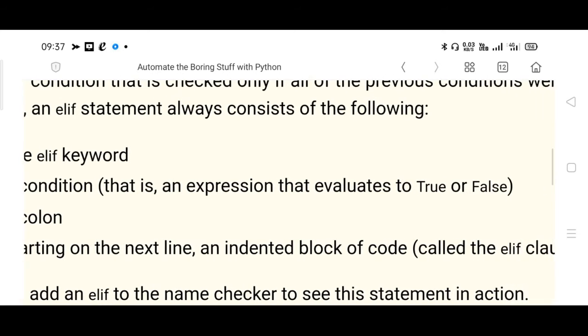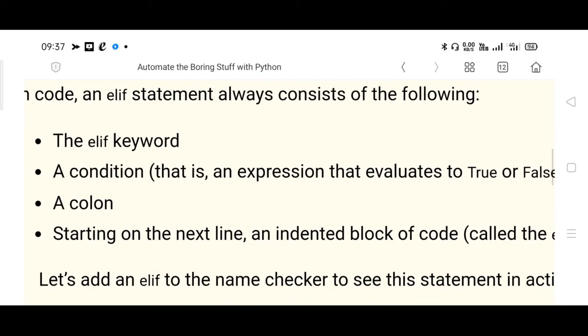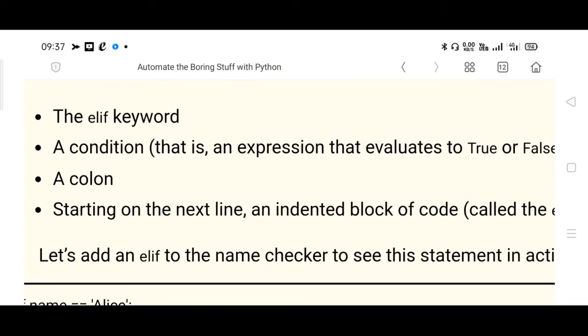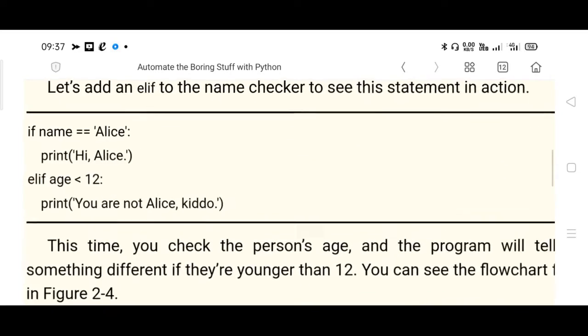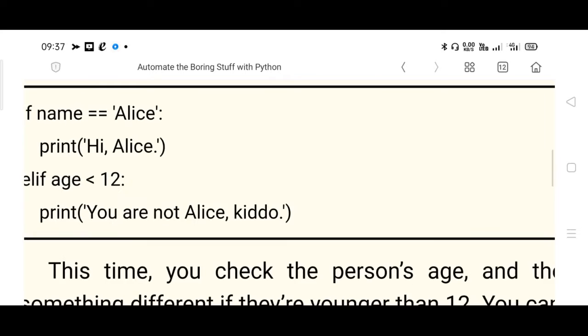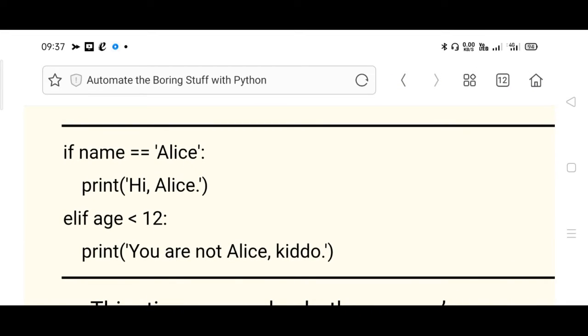A condition is to be written in front of elif, then it is to be terminated with a colon as usual. Then starting on the next line, an indentation is required to mark the block of code. For the above example, else if is taken here, okay? If name is Alice, print hi Alice. Else if age is less than 12, print hello, you are not Alice, kiddo, okay?